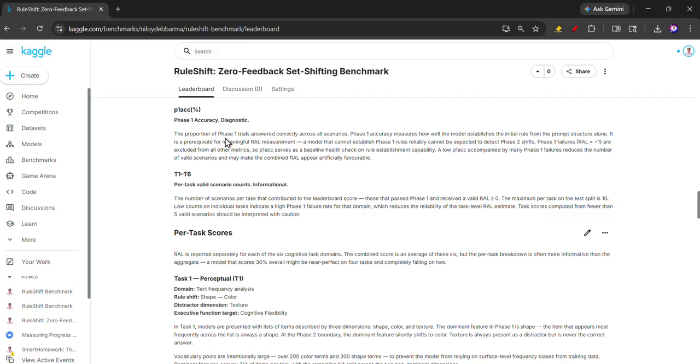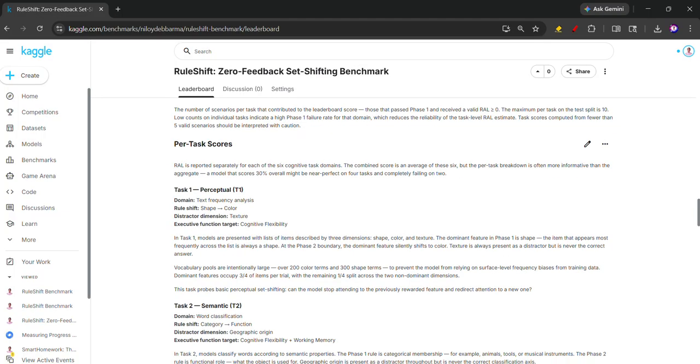But when I use the strict rule, five out of five, the maximum number of scenarios are excluded because models are still not able to learn enough.